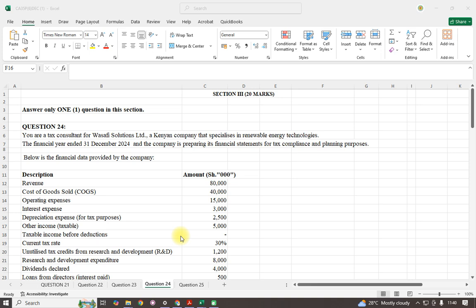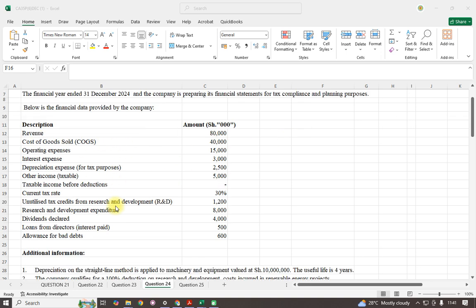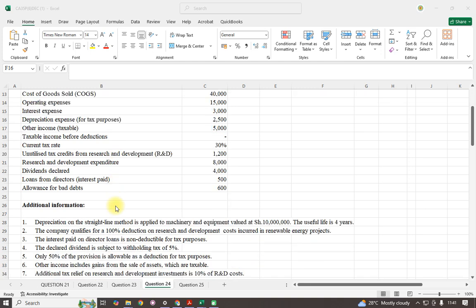Question number 24. It was a specialization area of taxation, and the question reads, you are a tax consultant for Safi Solution Limited, a Kenyan company that specializes in renewable energy technologies. The financial year ended 31st December 2024, and the company is preparing its financial statements for tax compliance and planning purposes. Below is the financial data provided by the company. So I've been given the description and the amount.